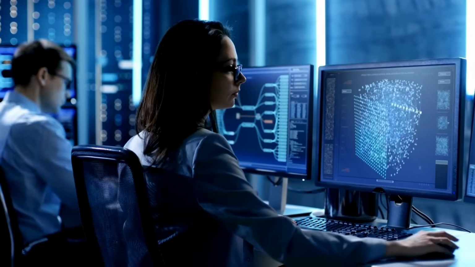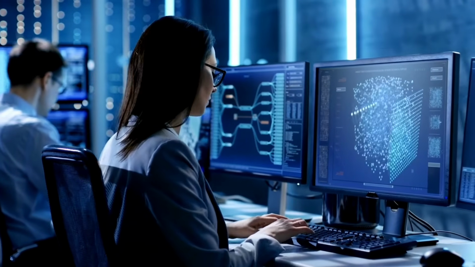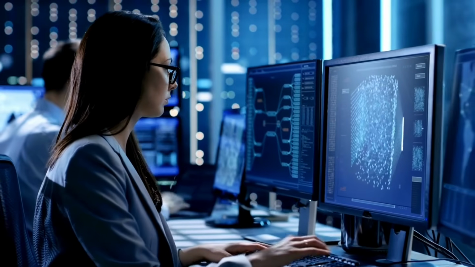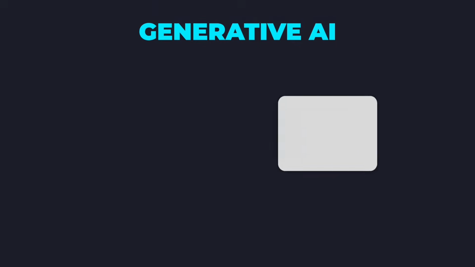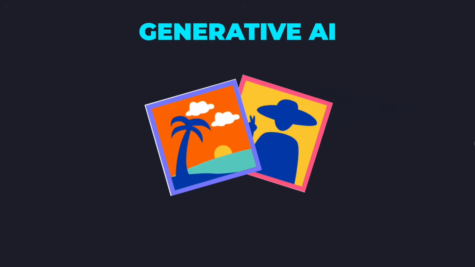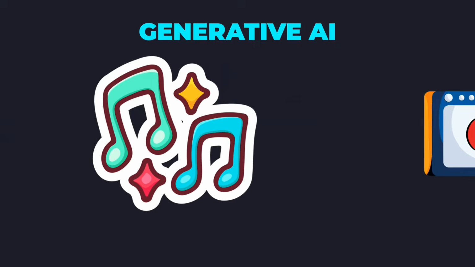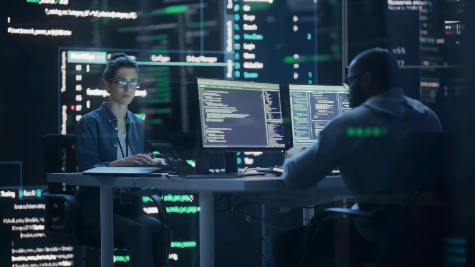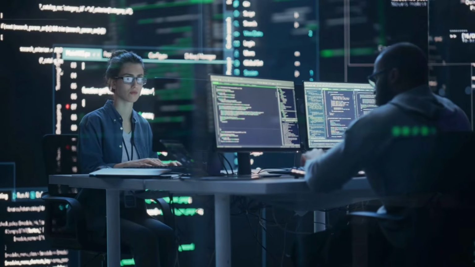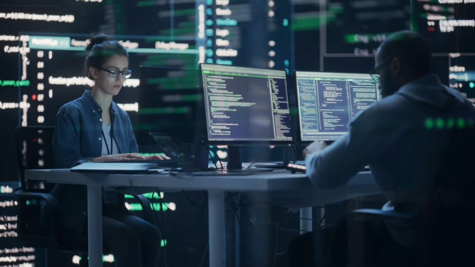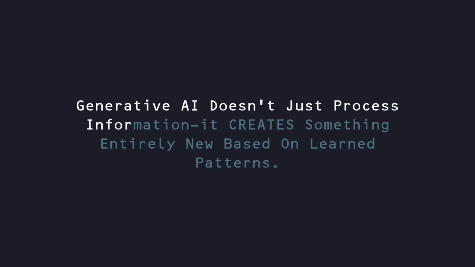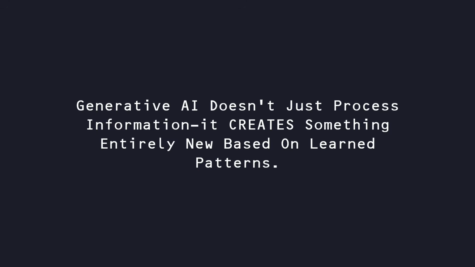Alright, let's start with the basics. What is generative AI? Unlike traditional AI, which follows strict rules to classify and analyze data, generative AI can create brand new content: text, images, music, videos, and even software code. It does this using advanced machine learning models, particularly neural networks that are trained on massive amounts of data. Simply put, generative AI doesn't just process information, it creates something entirely new based on learned patterns.